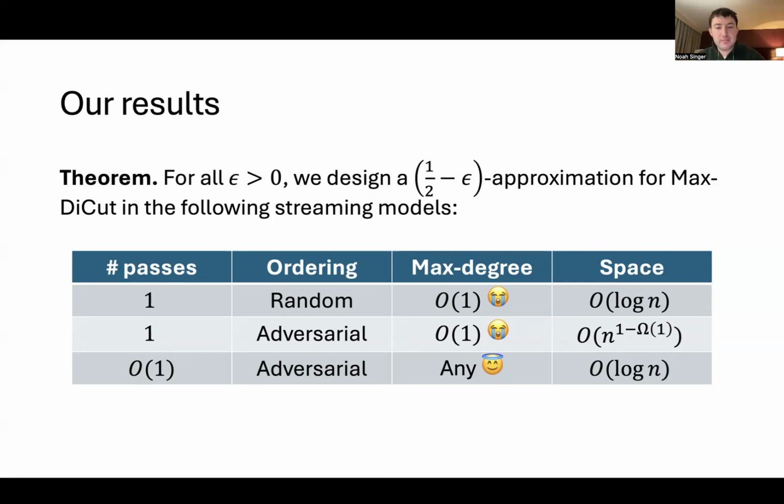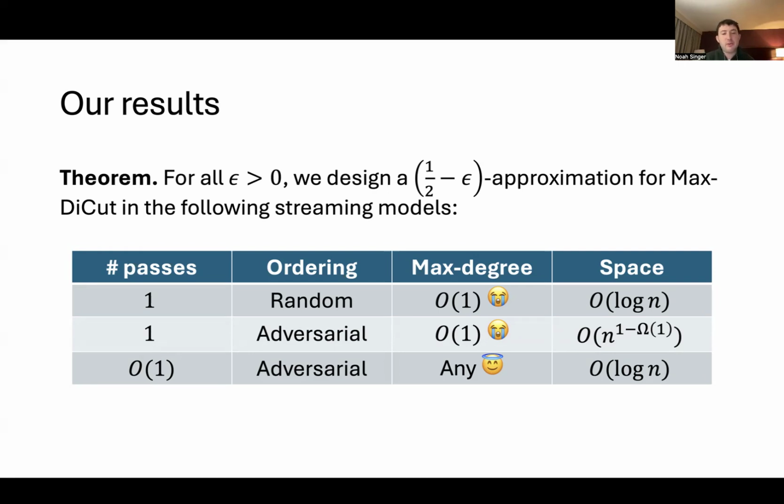And if I use the same assumptions, except I relax the assumption that the edges are randomly ordered and I allow them to be adversarially ordered, we get an algorithm which is now sublinear space. It's polynomially sublinear space, although it uses much more space than logarithmic.